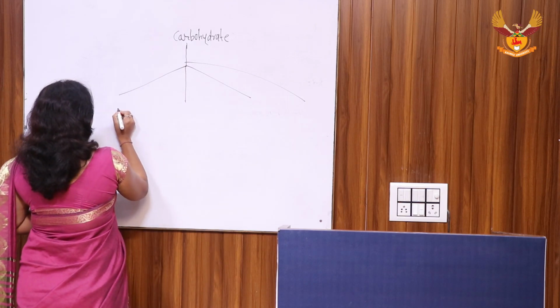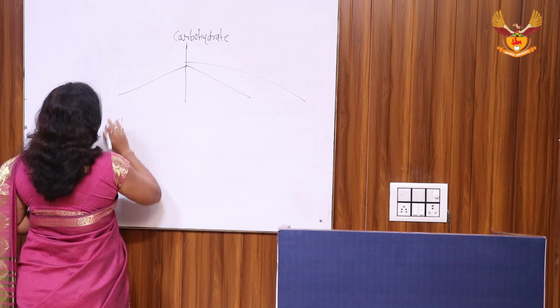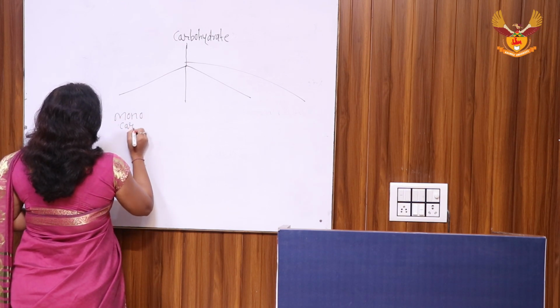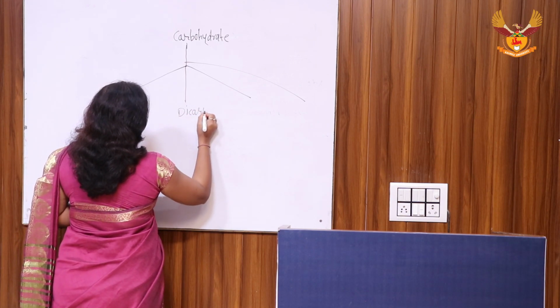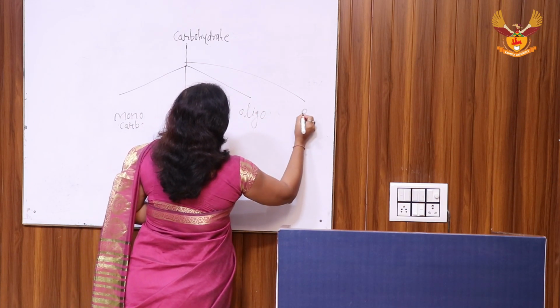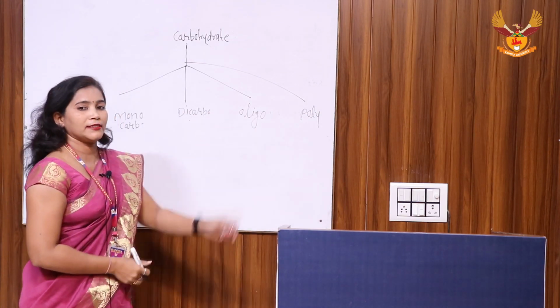There are basically four types of carbohydrate: the simple or monocarbohydrate, dicarbohydrate, oligocarbohydrate and polycarbohydrate or polysaccharide.